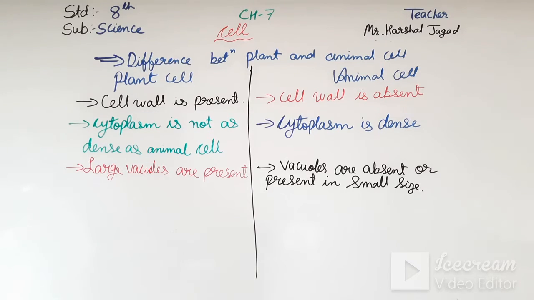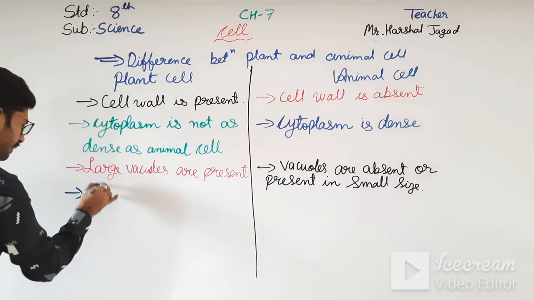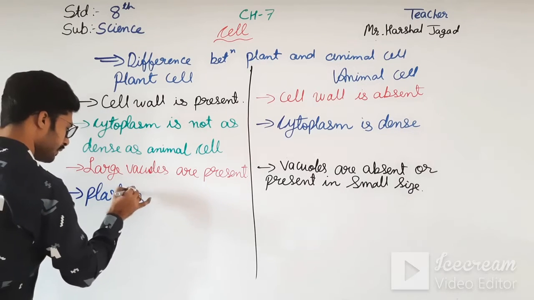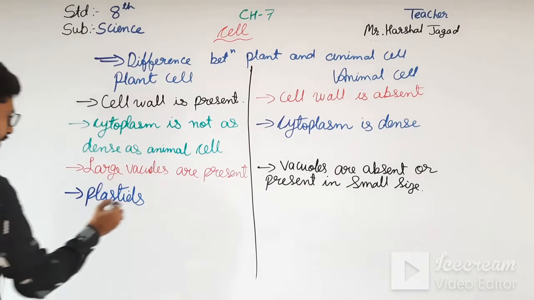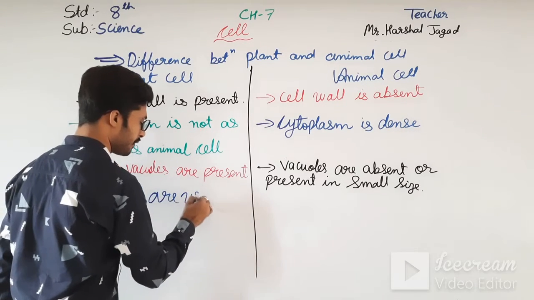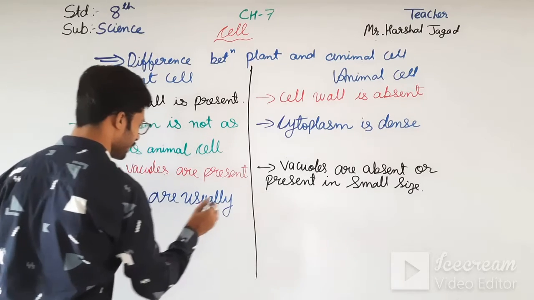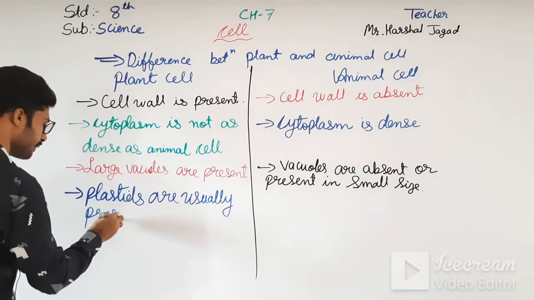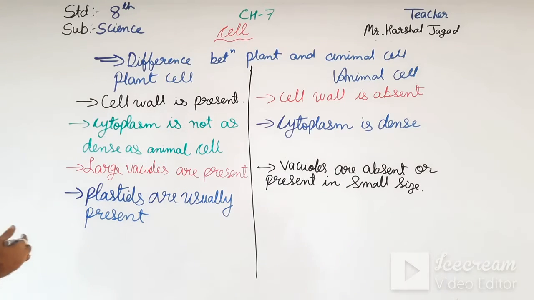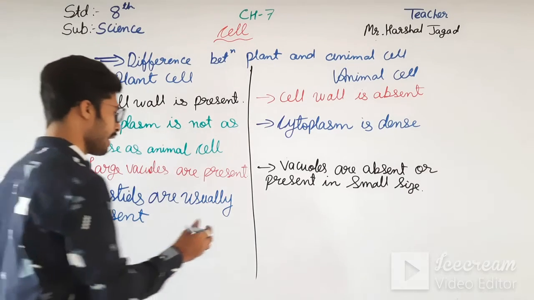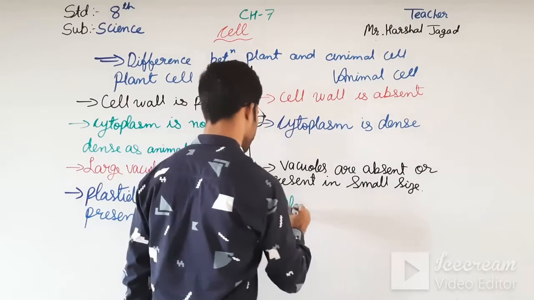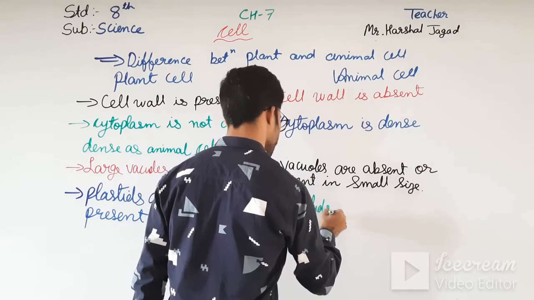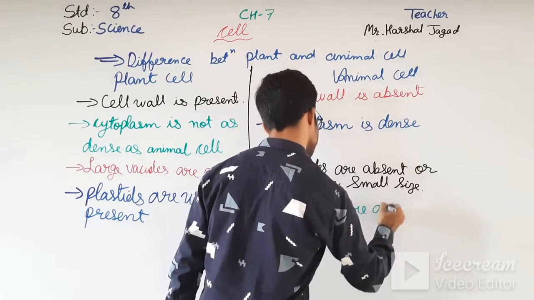And another point, that is plastids are usually present in the plant cell, and in the animal cells they are absent.